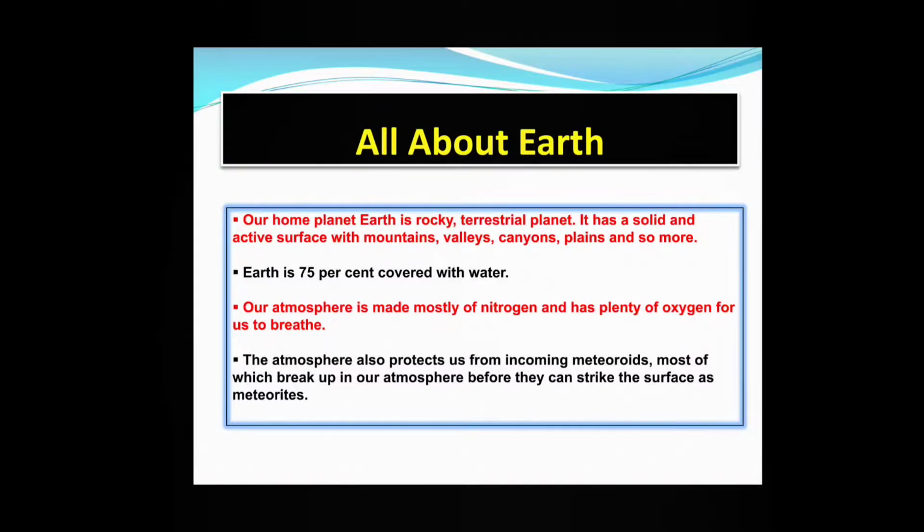Earth is 75% covered with water. The total area of water in earth is 75%, that is 3/4. Our atmosphere is made mostly of nitrogen and has plenty of oxygen for us to breathe. We have atmosphere where oxygen is present that helps us to breathe. That is why life is there in earth. The atmosphere also protects us from meteoroids, most of which break up in our atmosphere before they can strike the surface as meteors or meteorites.